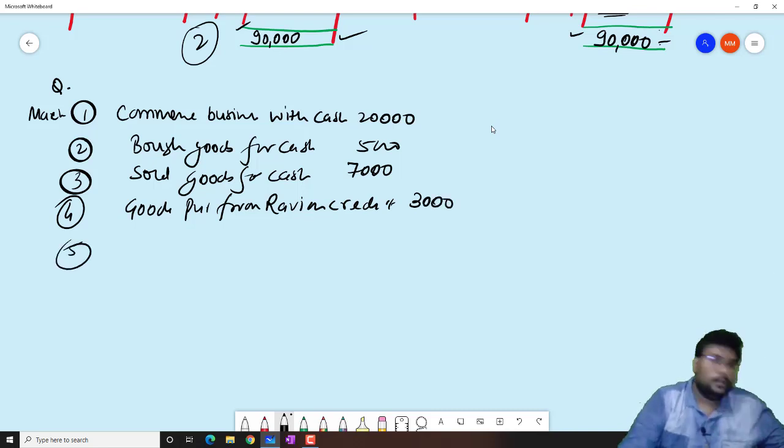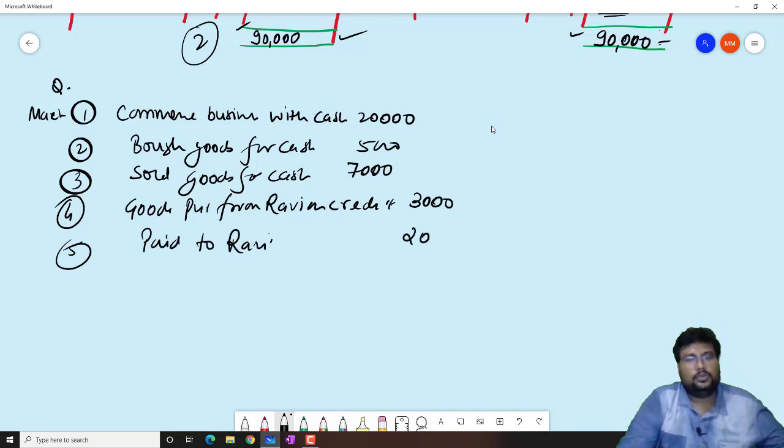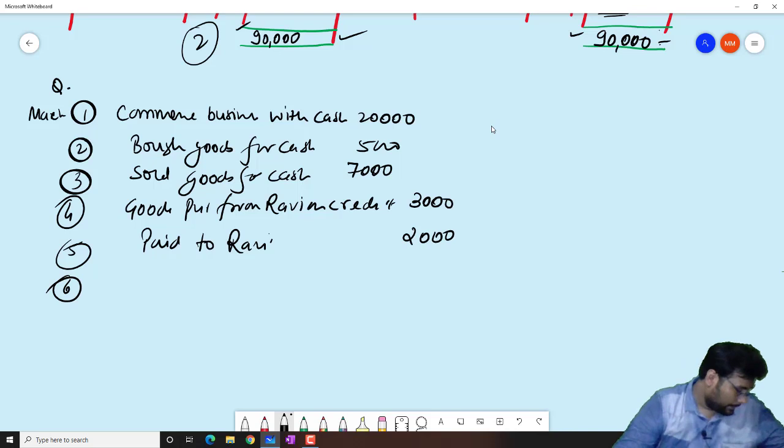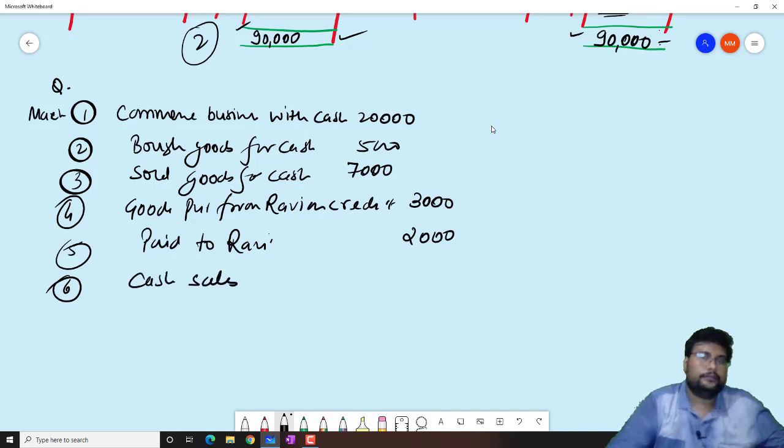Fifth one, paid to Ravi 2,000 rupees. Sixth one, cash sales 9,000 rupees.